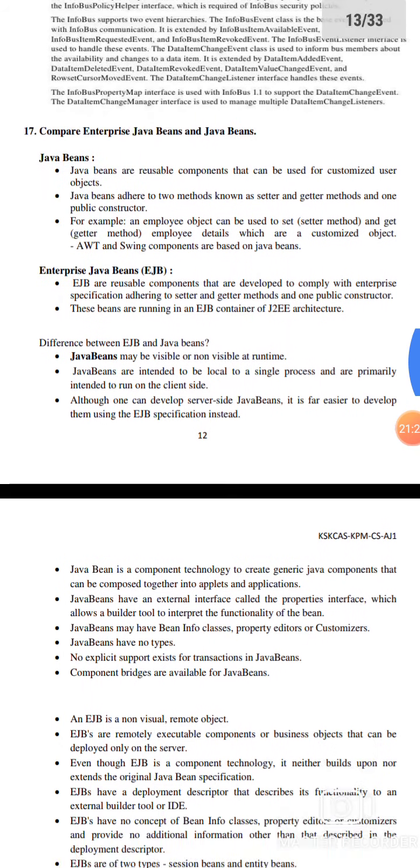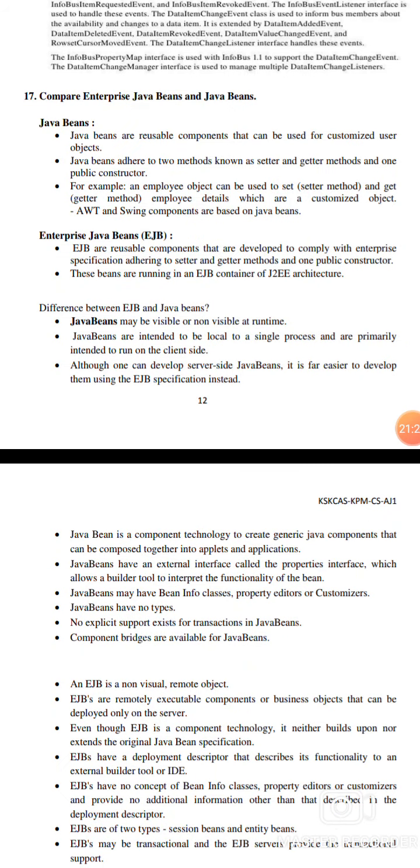Compare Enterprise JavaBeans and JavaBeans. JavaBeans are reusable components that can be customized by the user. JavaBeans have two kinds of methods, setter and getter methods, and one public constructor. For example, an employee object can use a setter method and a getter method to provide employee details as a customized object. AWT, the Abstract Window Toolkit, and Swing components are based on JavaBeans.